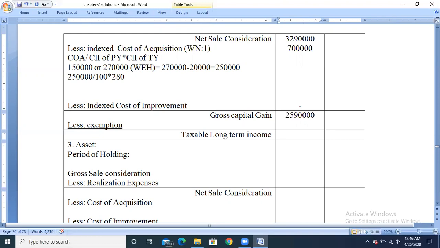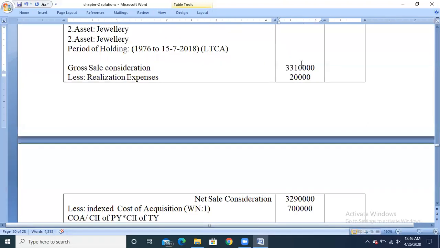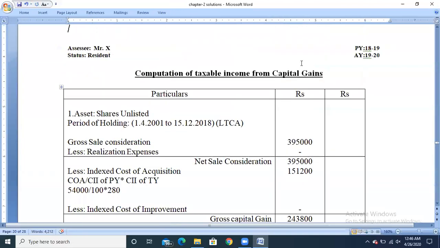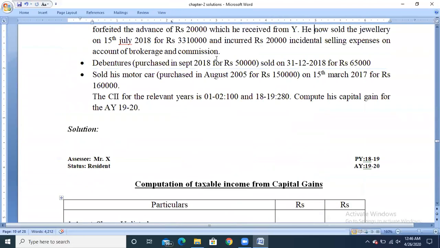And from that, we need to claim any exemption amount. If you check the problem, there is no information or they have not purchased any additional asset, so the exemption amount will be taken as nil. And the balance amount 25 lakh 90,000 will be the taxable long-term capital gain from the jewelry. Next, we have the third type of asset called as debentures, which have been purchased in September 2018 for rupees 50,000 and sold on 31st December 2018.